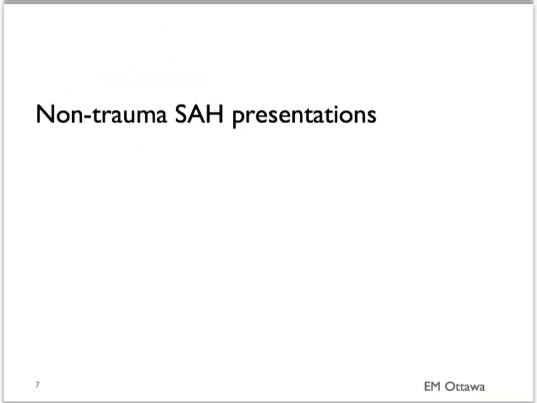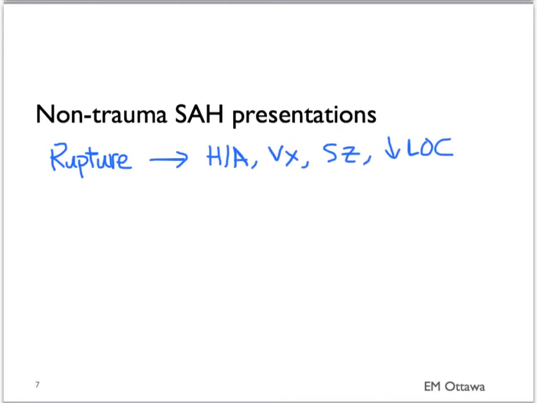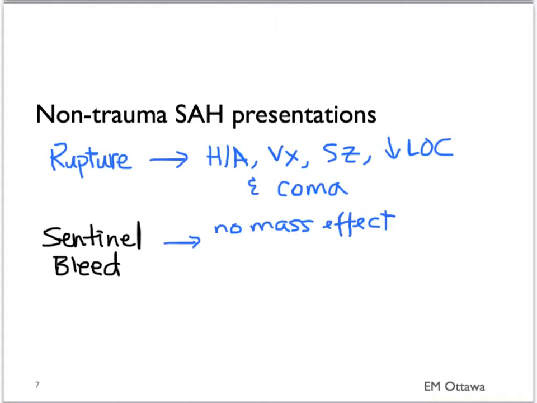How does an aneurysmal subarachnoid hemorrhage present? A ruptured aneurysm will cause significant mass effect on the brain, leading to headaches, vomiting, seizure, decreased level of consciousness, and coma. Sentinel bleeds, on the other hand, since they are of small volume, do not produce mass effect on the brain. Therefore, the patient's GCS should be normal and there should be no focal neurological deficits.